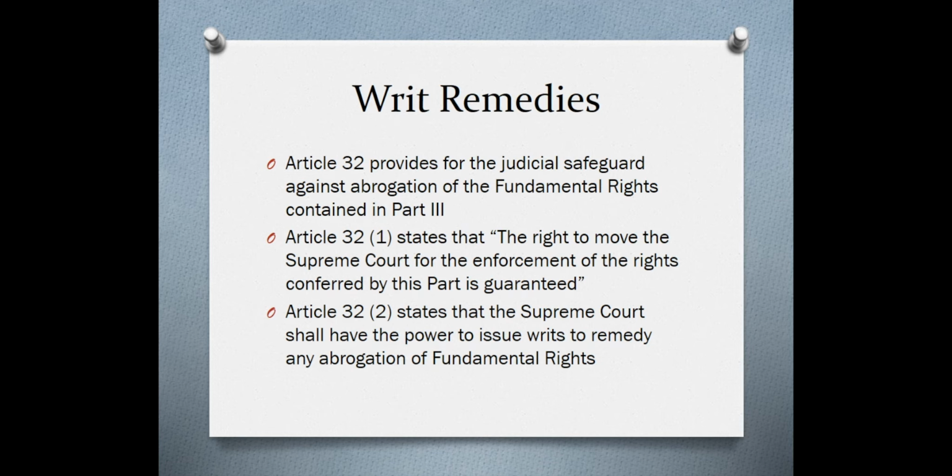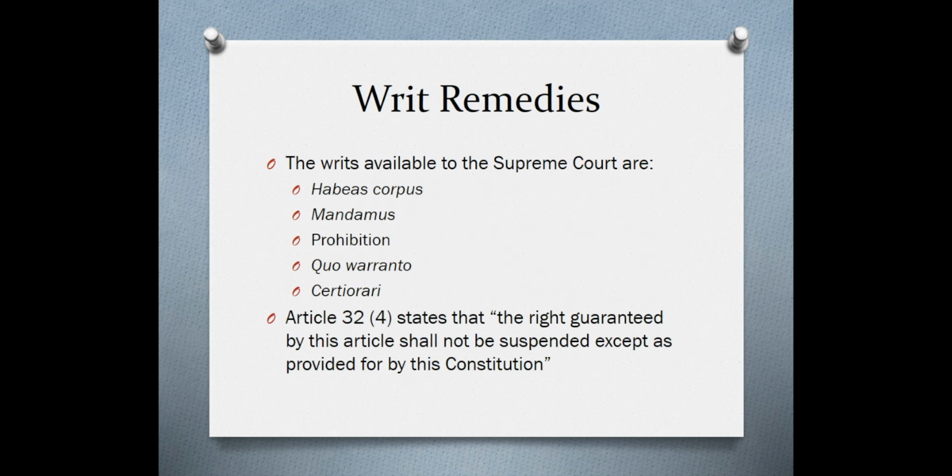Now, what are these writs? The writs basically available to the Supreme Court are 5 of them. They are habeas corpus, mandamus, prohibition, quo warranto, and certiorari. Habeas corpus is where you are required to produce the body of a certain person or to produce a certain person before the court. Mandamus is basically where the state is required to take certain action. Prohibition is where the state is prohibited from taking certain action.